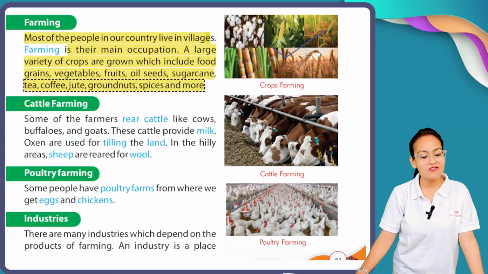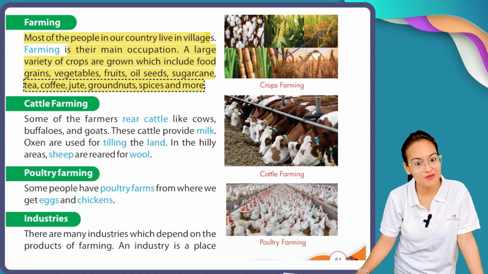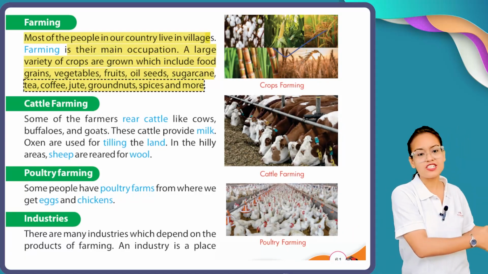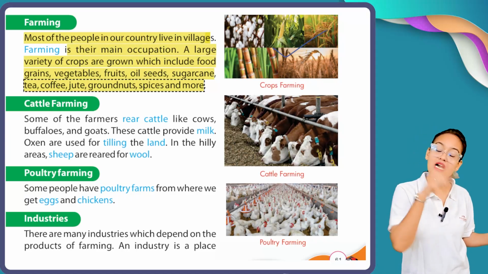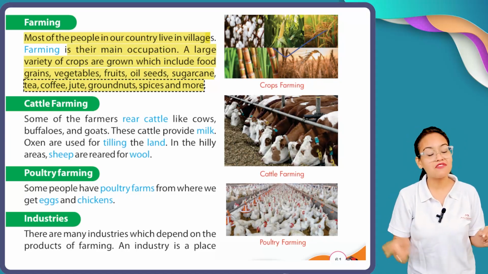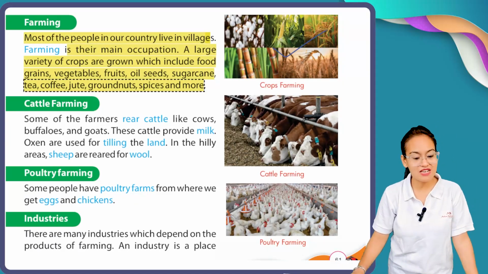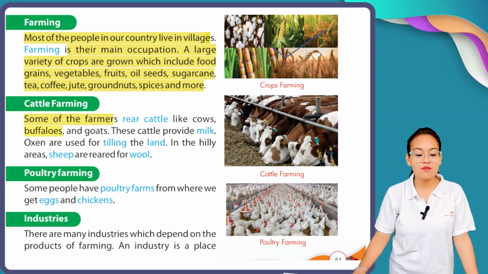So after farming comes cattle farming. Farming means growing vegetables and fruits, but there is also another type of farming, and that is called cattle farming. Now what is the meaning of cattle farming? Let's have a look. Some of the farmers rear cattle like cows, buffaloes and goats. These cattle provide milk. Oxen are used for tilling the land. In the hilly areas, sheep are reared for wool.